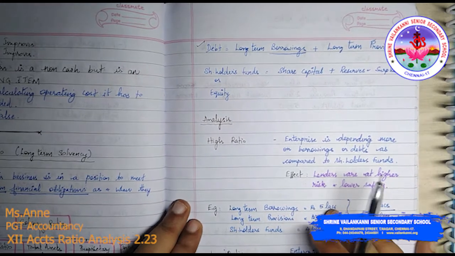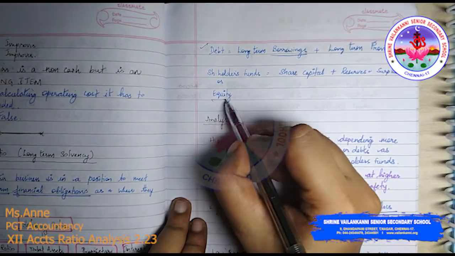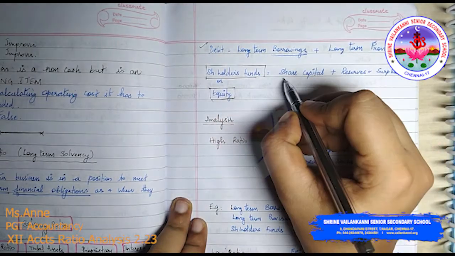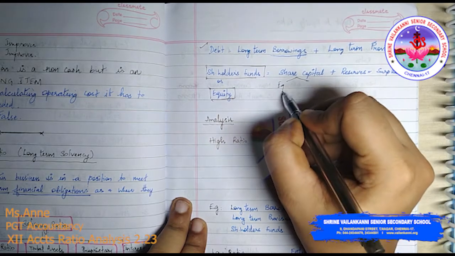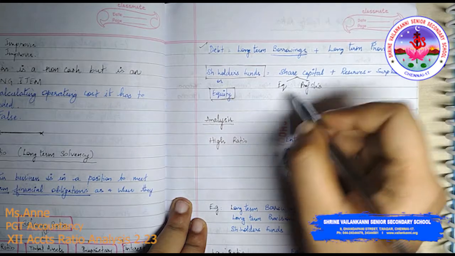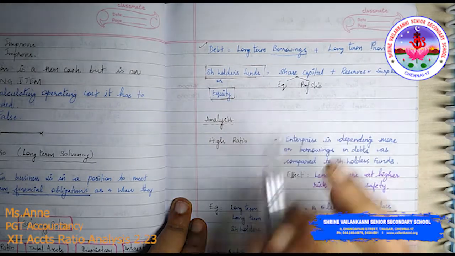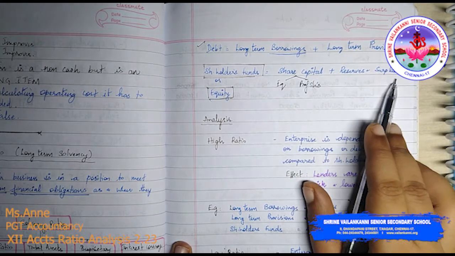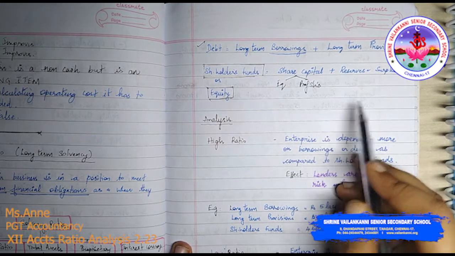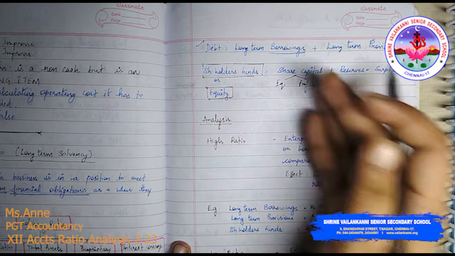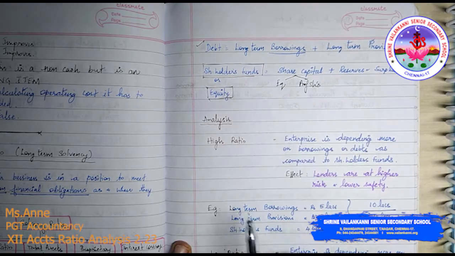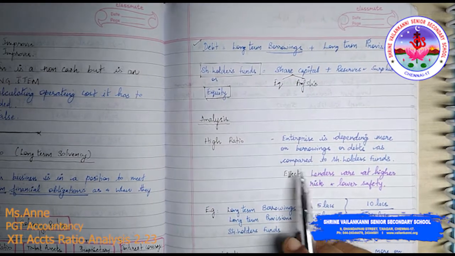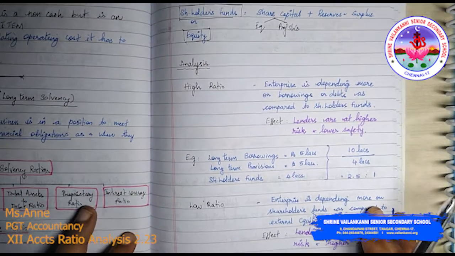Shareholders funds, what do you mean by shareholders funds? See, you have to understand equity or shareholders fund, both mean the same. So shareholders fund is both equity as well as preference shares, because share capital includes equity and preference shares. Then you have the reserves and surplus. From where do you get the reserves and surplus? It is from the profits. Profits will add up to the share capital or be transferred to the reserves and surplus. So these two make up shareholders fund. I'm sure that you are able to understand. We will analyze this ratio. We will try to understand this.